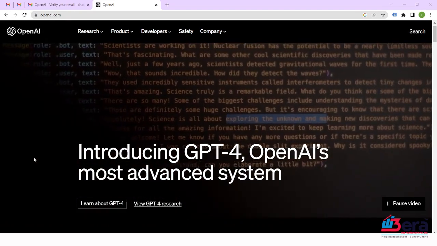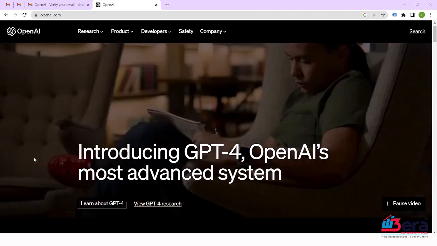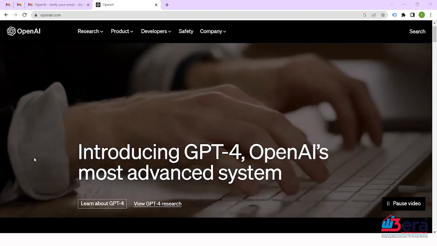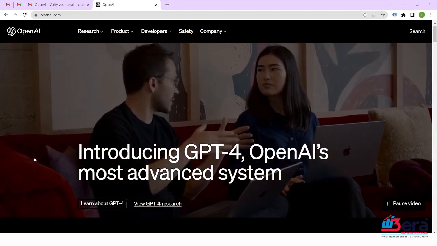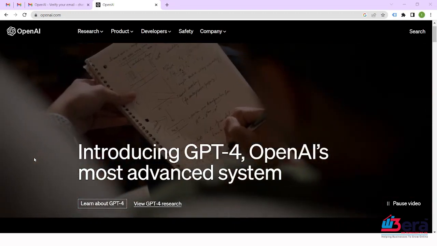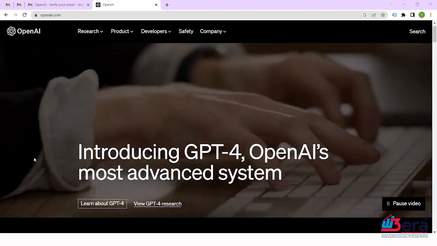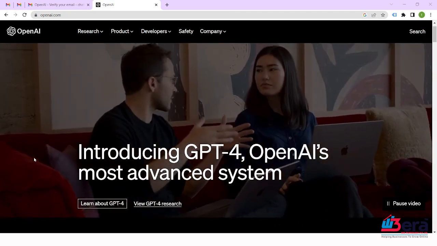The first version, GPT-1, was released in June 2018. It had 117 million parameters and was pre-trained on a large corpus of text data using a technique called unsupervised learning. GPT-1 was able to generate coherent text, but it still had some limitations, such as a lack of coherence in long-form text. So after that, GPT-2 came up.